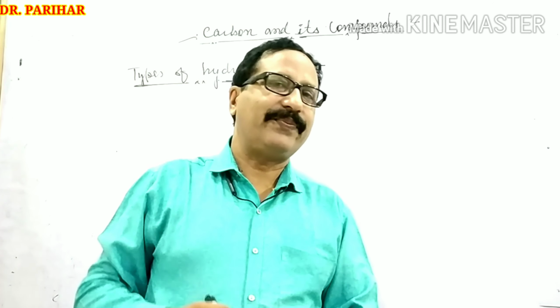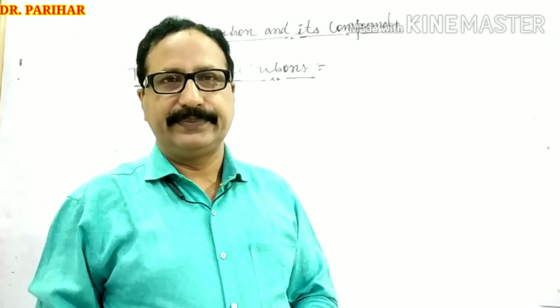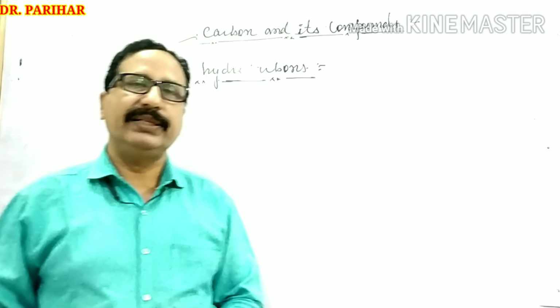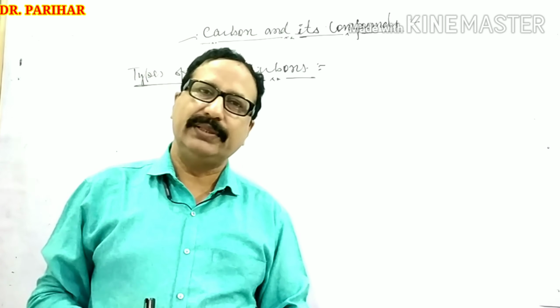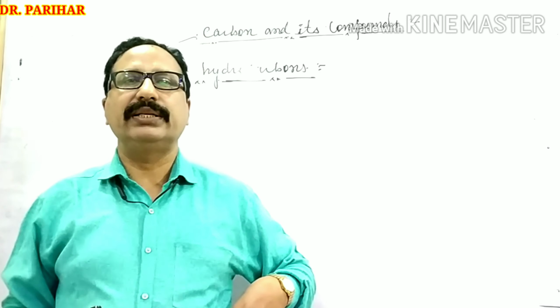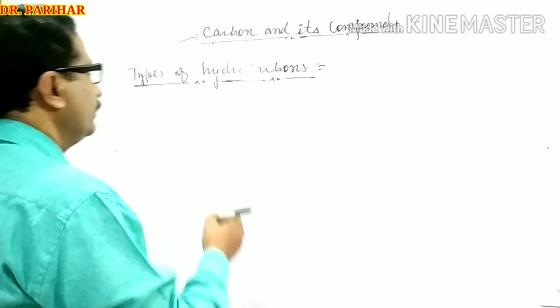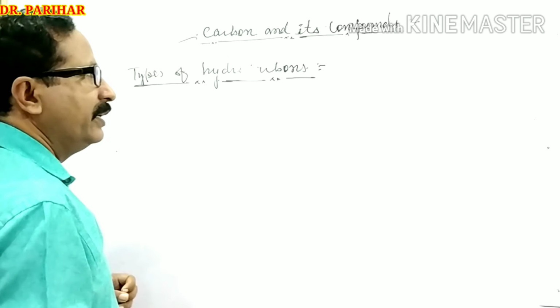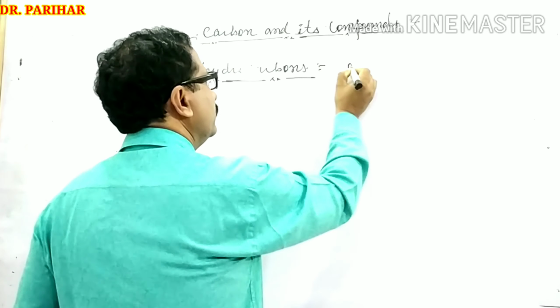All the hydrocarbons are further divided into two parts: open chain hydrocarbon and closed chain hydrocarbon. Means these are further divided basically into two parts.